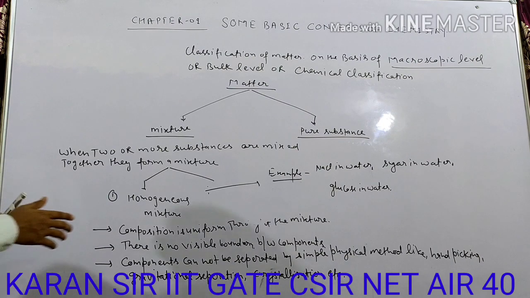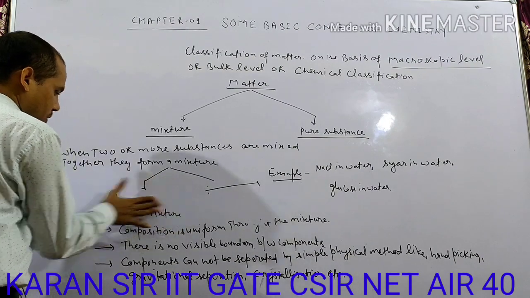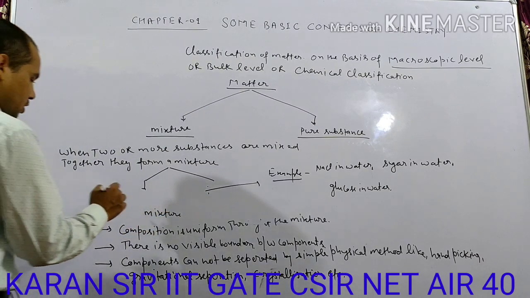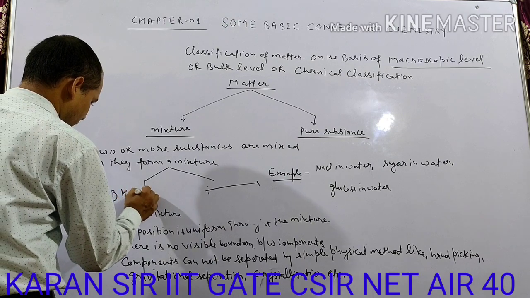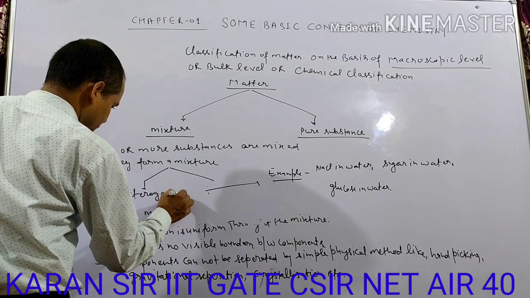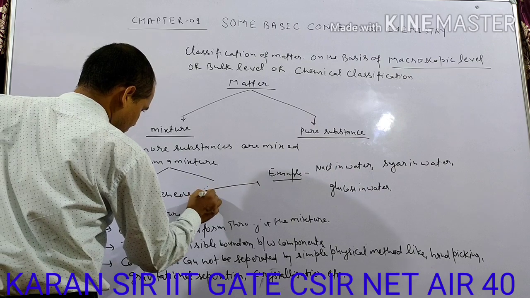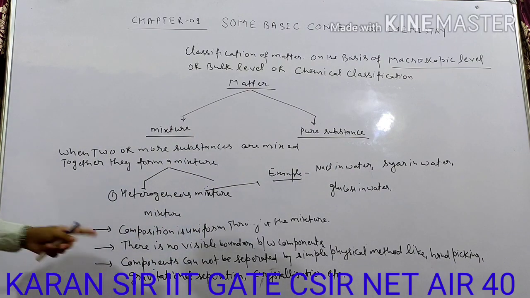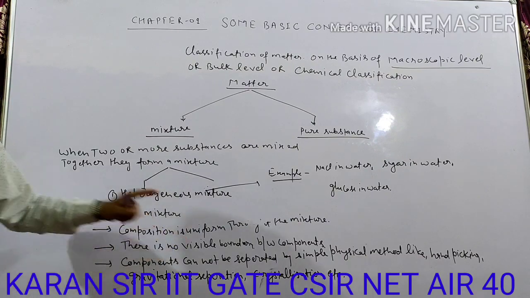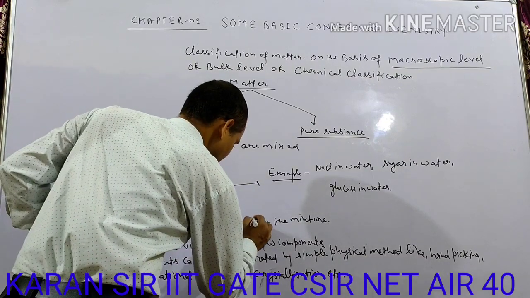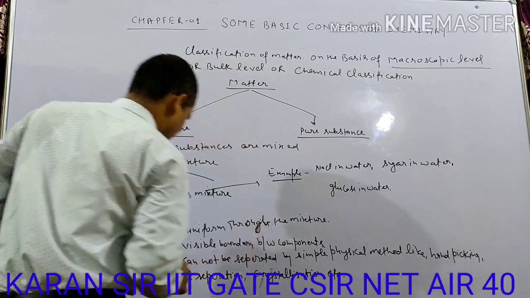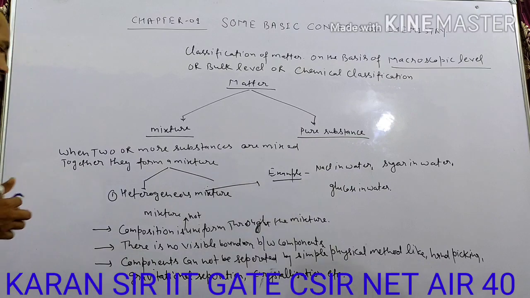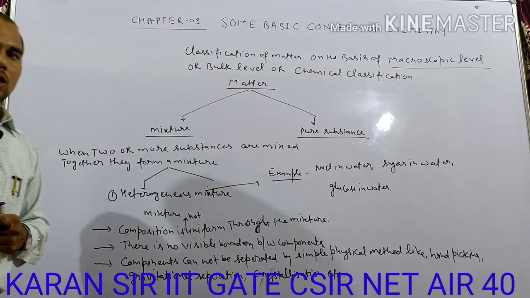So here we write the heterogeneous mixture, and we make some change in this definition. In the heterogeneous mixture, composition is not uniform throughout the mixture. Here you just add the word not. Understand? Composition is not uniform throughout the mixture.